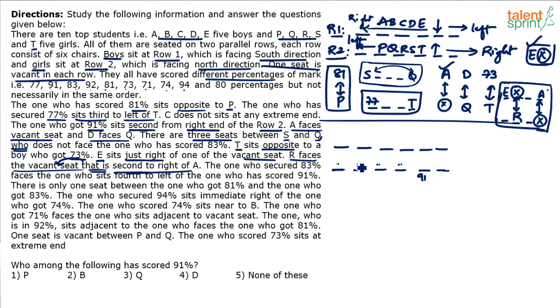Basically, I'm trying to put R. I can put R in the second position, and then this will be the vacant seat. Can I put R in the third position? No. If I put R in the third position, the vacant seat should come here, but that's not possible because this person has scored 91%. If this is a vacant seat, how will the percentage come here? Not possible. But the other possibility is that R can come here and the vacant seat can come here. So I'll duplicate this. I'm sure many of you have followed, but the point I'm trying to make is there are 2 possibilities.